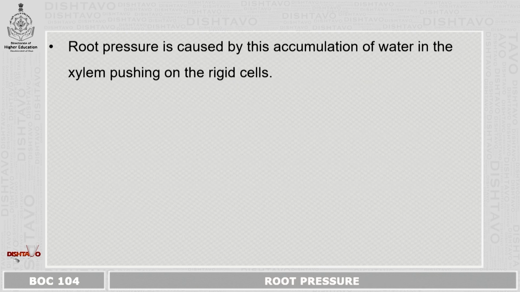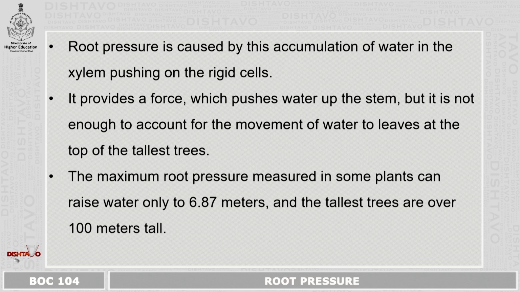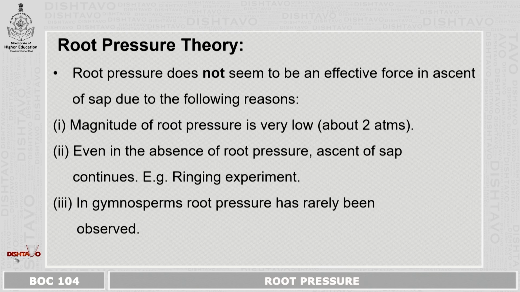Root pressure is caused by this accumulation of water in the xylem pushing on the rigid cells, and this provides a force which pushes water up the stem, but it is not enough to account for the movement of water to the leaves at the top of the tallest trees. The maximum root pressure measured in some plants can raise water only to 6.87 meters, and the tallest trees are over 100 meters tall.